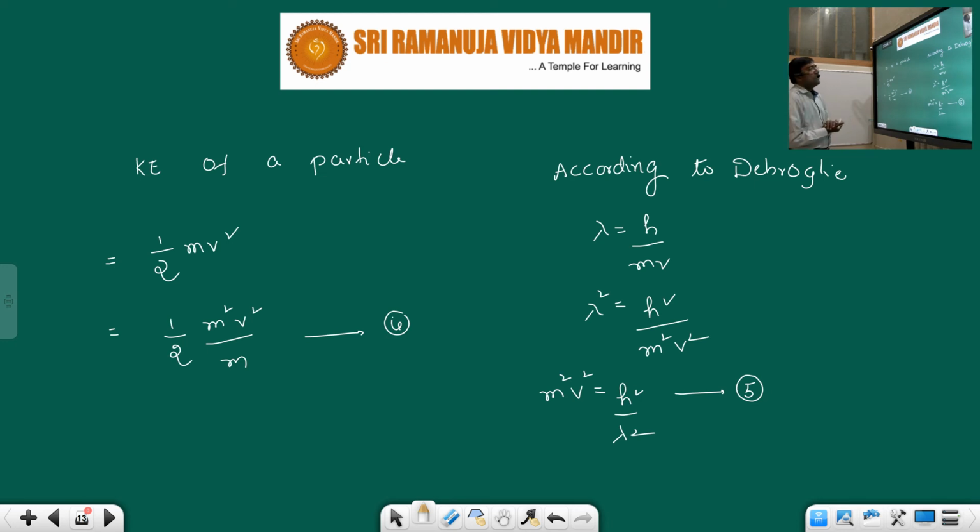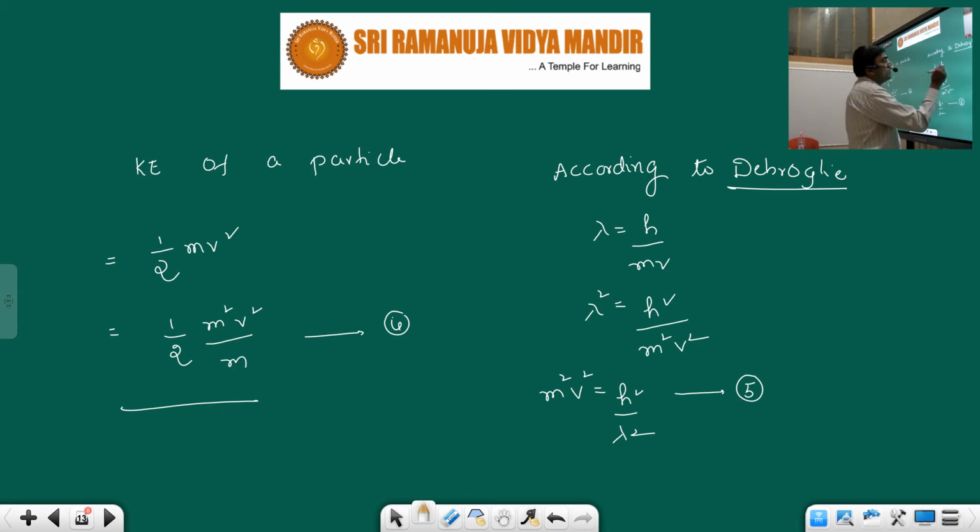Now, for the time being, let us keep aside whatever you derived and find out what the kinetic energy is. Kinetic energy is equal to half mv square. You know very well, just multiply with m and divide by m, so it will be unchanged. So it is the fourth equation. But here you are considering the electron as a wave, so naturally there is a relation for the dual nature. So you use the de Broglie concept, which gives the dual nature.